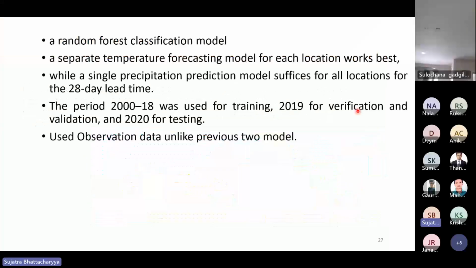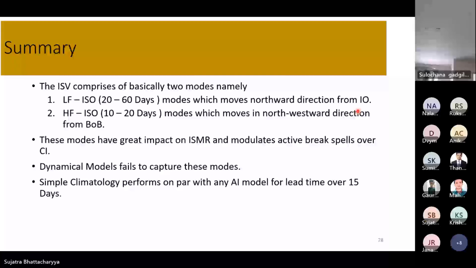And again, they used the random forest classification model only. They found that a separate temperature forecasting model was used for each region, and for precipitation, they used a single model only. In all three models, they were able to get better results than ECMWF, but still climatology performs on par with any AI model.